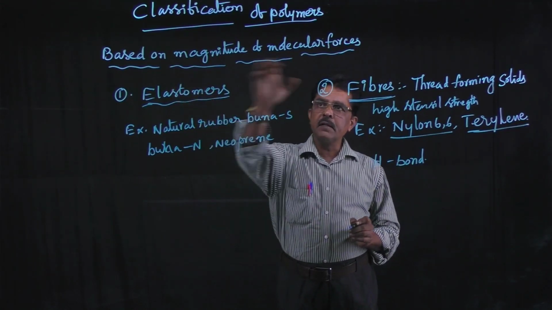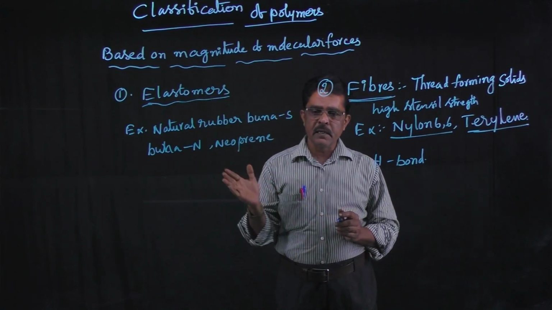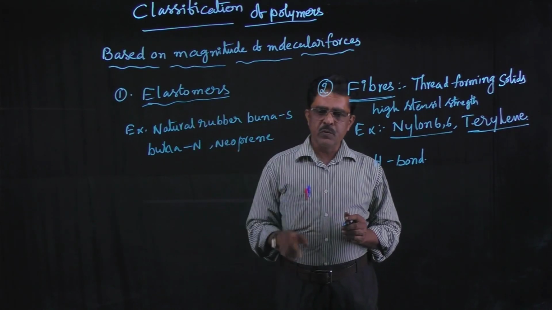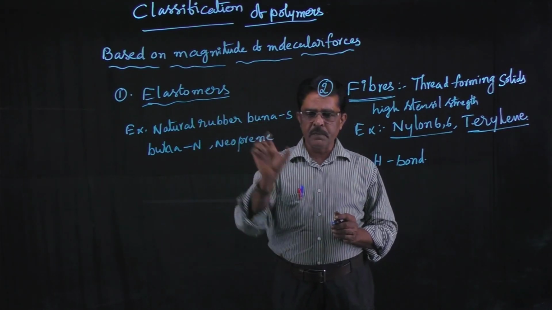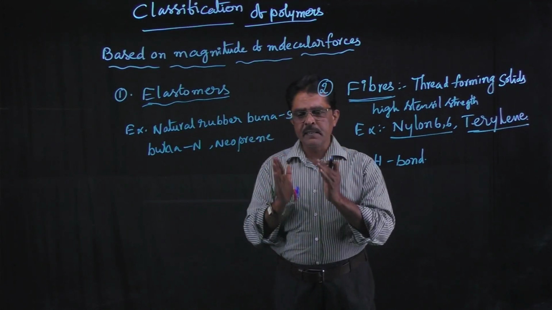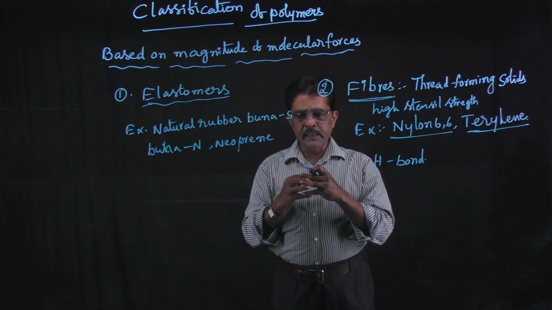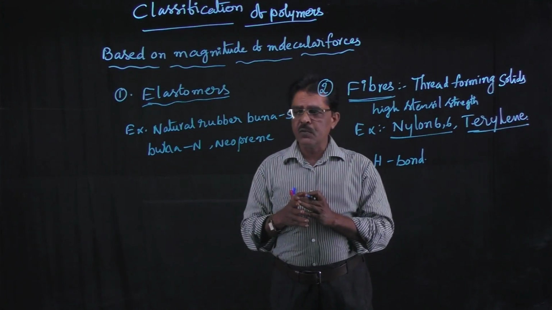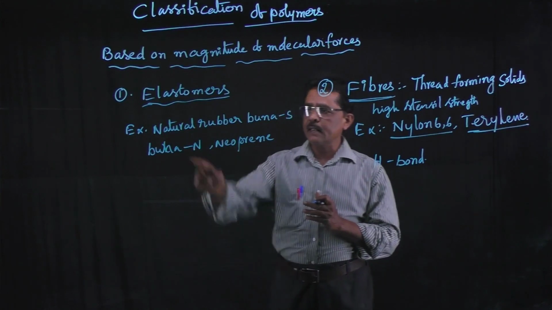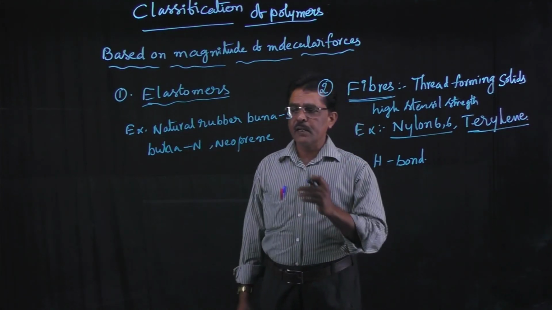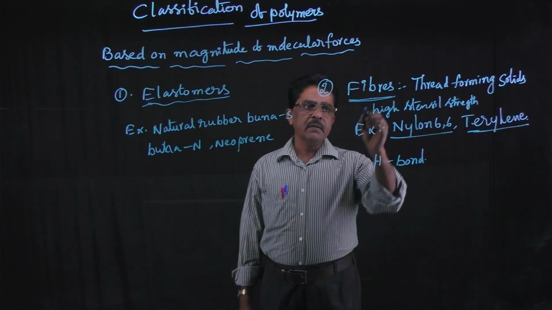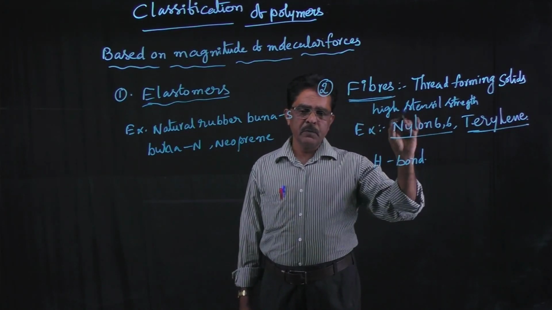Based on the intermolecular force of attraction, polymers are classified into four types. First one is the elastomers. Elastomers are the polymers in which the polymer chains are attracted to each other with weak intermolecular forces of attraction. Examples for elastomers are natural rubber, Buna S, Buna N and neoprene. Right? Understand?